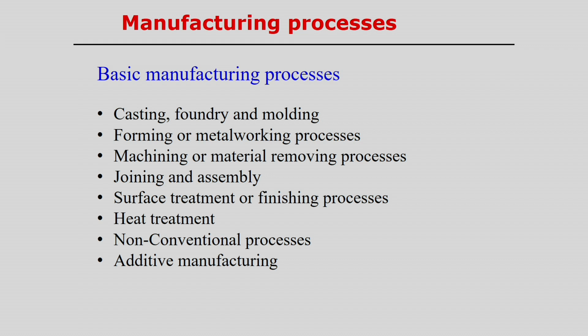Then surface treatment or finishing operation. So, once we process through casting or welding or any kind of metal forming process, we may not achieve the desired surface finish that we are expecting in a final product. So, in that case it is necessary to remove a small amount of the material. That is called the finishing process. With respect to the machining process, a large amount of the material is normally removed, but in a finishing process a very small amount of material is removed. The objective of finishing is to achieve the surface finish, which brings the aesthetic part of a particular component.